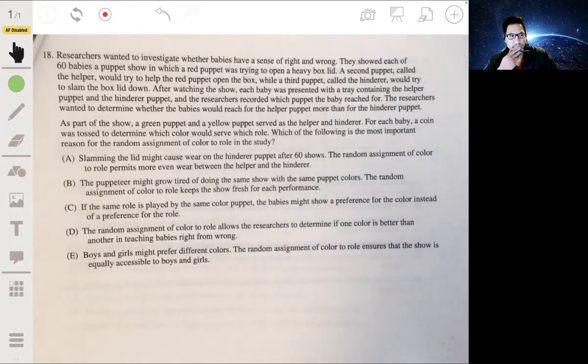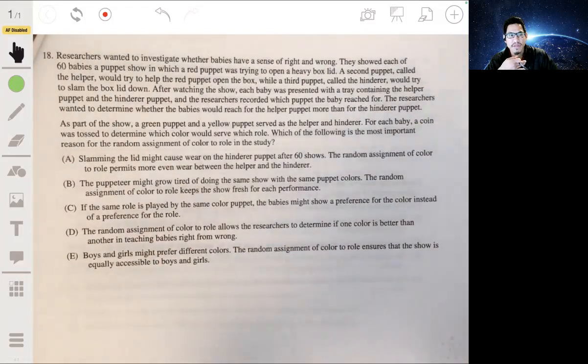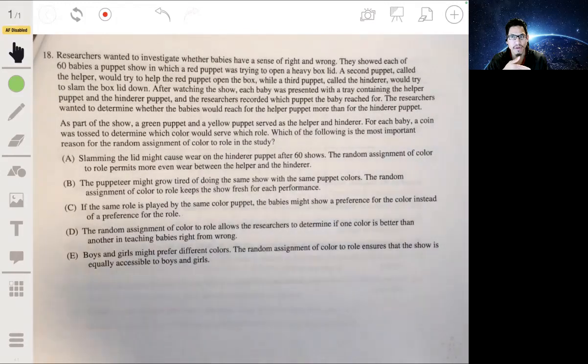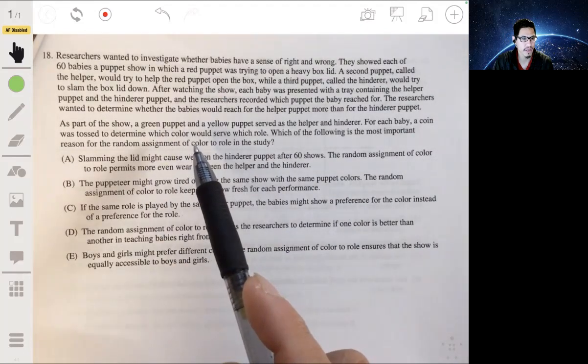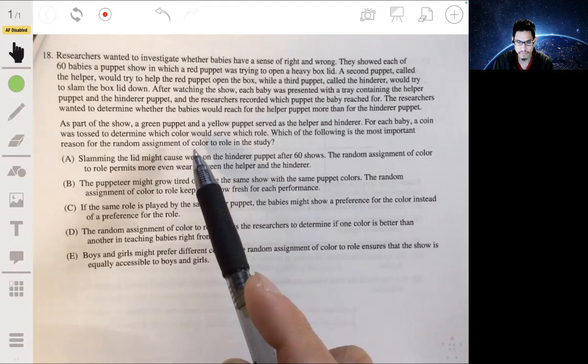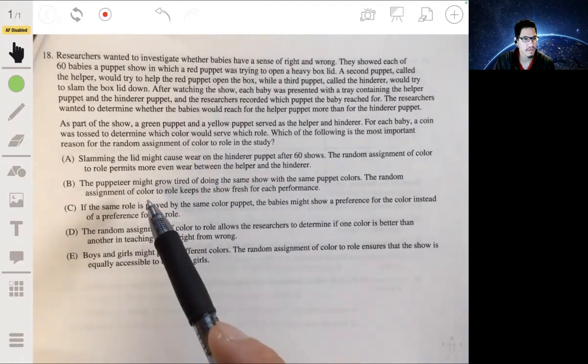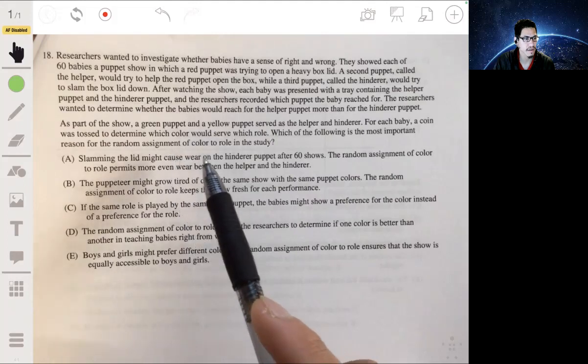Okay, so the reason we want to do random assignment when we conduct experiments is because we want to make sure there aren't any confounding variables or any factors that might influence the results in one way or another. We don't want our results to become biased by this outside factor. So random assignment helps take care of that to some extent. So in this case, we want to make sure that the color doesn't become a factor. So let's see which one best says that.